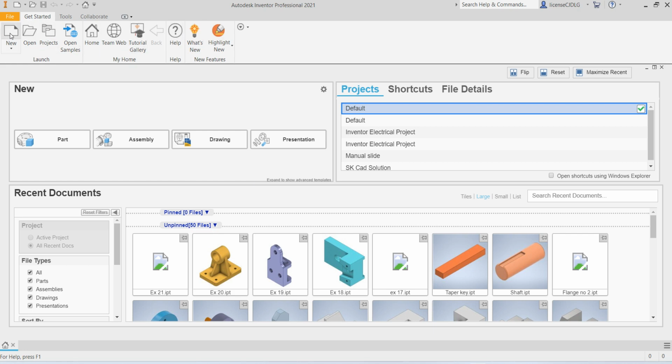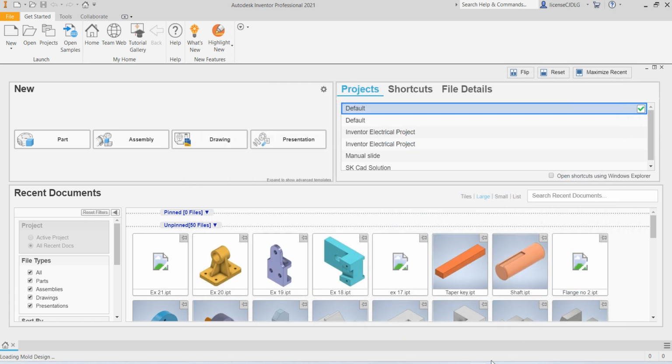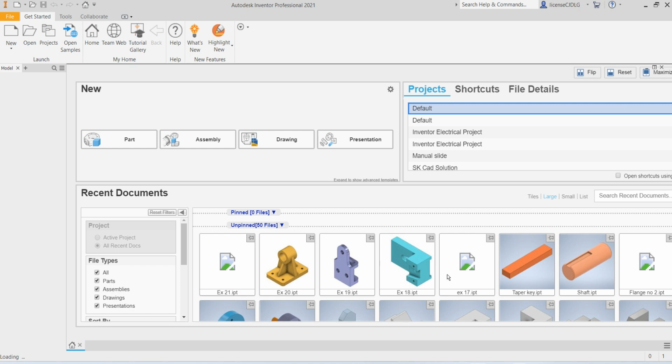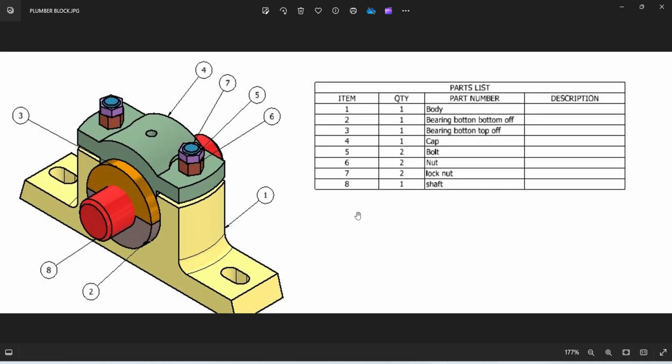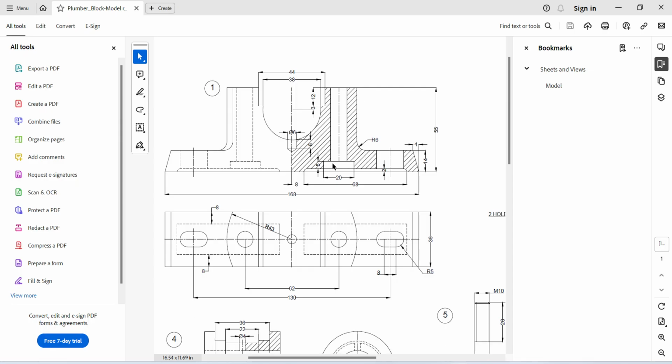Select new, standard, metric standard, create. You can see friends, the first part in the BOM is body. So you can see detailing also. The base dimension is 168 by 14 mm height and width is 36 mm.